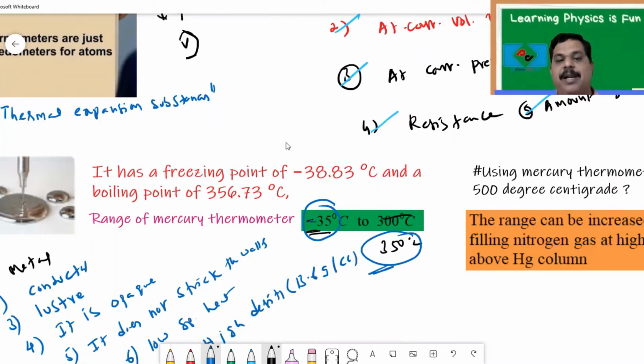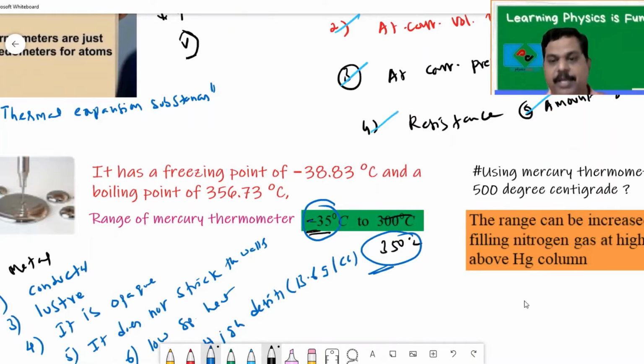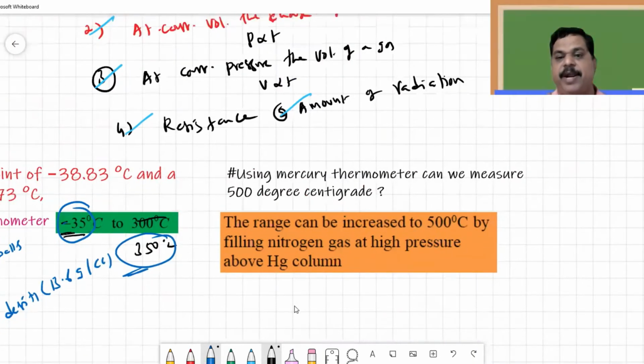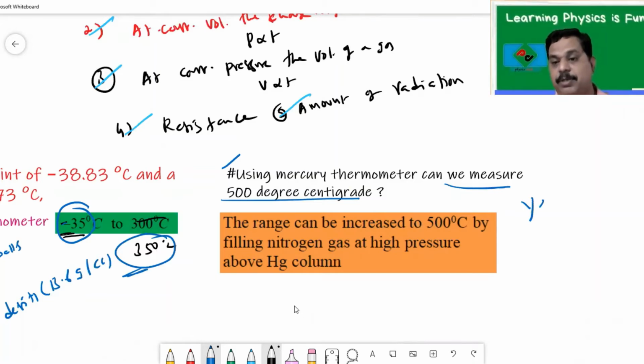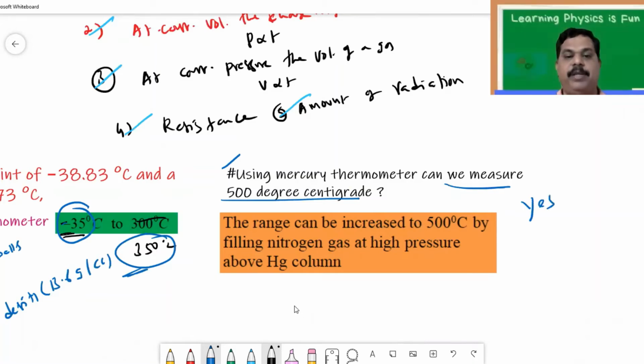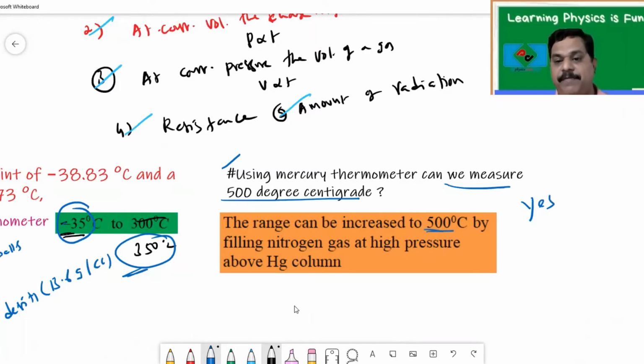But under certain conditions, we can measure even 500 also. See, the question is given. Using a mercury thermometer, can we measure 500 degrees centigrade? The answer is yes. But there is a condition. The range can be increased to 500 degrees centigrade by filling nitrogen gas at high pressure above the mercury column. This is a very interesting point.